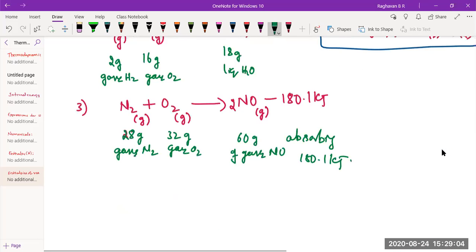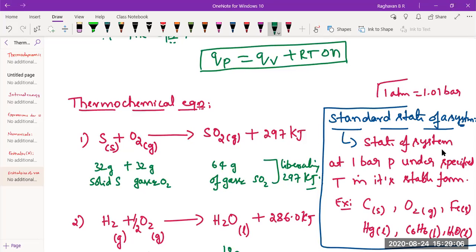Now, the same thing, heat liberated or heat absorbed, will be represented in terms of delta H later. If you write the delta H symbol, change in enthalpy, the same plus 297 kilojoule will be written as minus 297 kilojoule. Why? I'll let you know in a while.